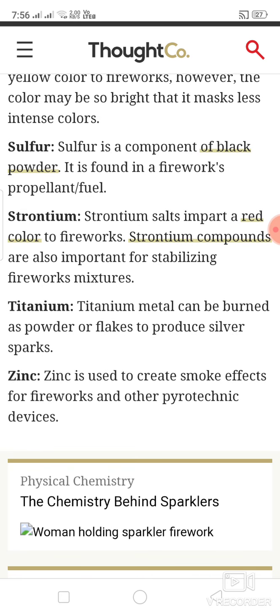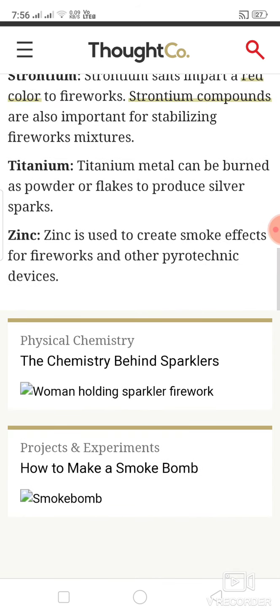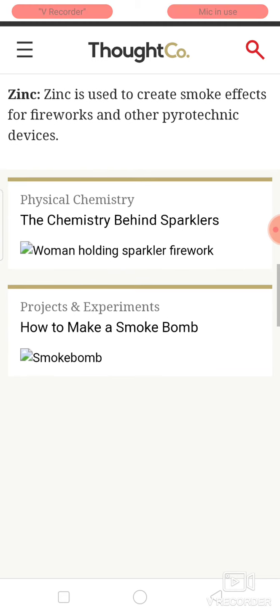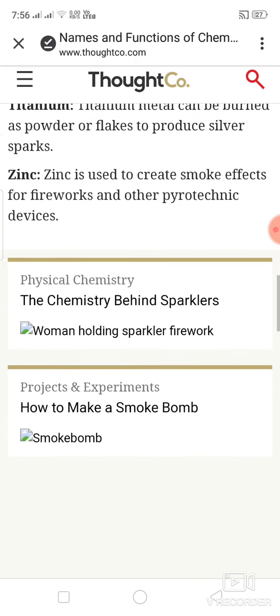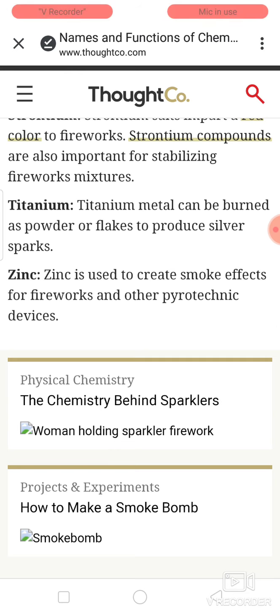And titanium metal can be burnt as a powder or flake to produce silver sparks. Zinc is used to create smoke effects for fireworks and other things. The crackers are different. Okay, so these are all the points I would like to add along with the fireworks.